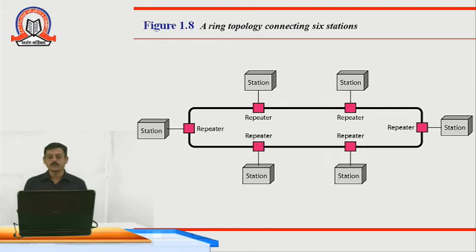Now, as you can see, each station is connected to the core wire with repeaters. Repeaters accept the data or packets which have been released on the communication channel.